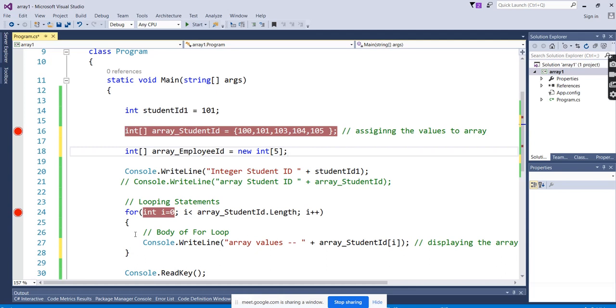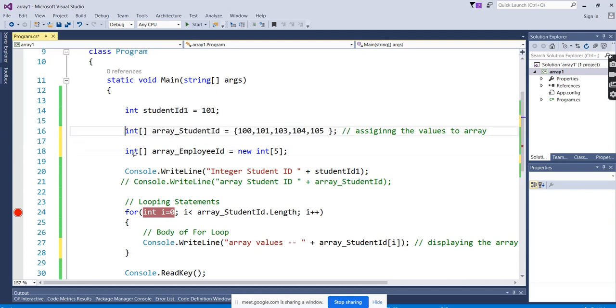So what we are creating here for the employee ID, unlike the previous example where we assigned the static values, here we are not assigning the static values, we will assign the values dynamically. That's the reason we have to mention the size, how many values we are going to assign.